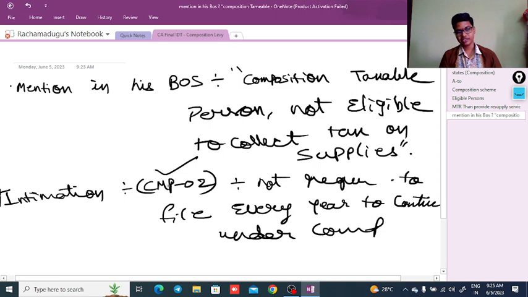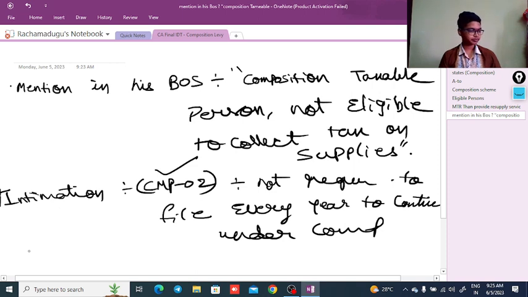Generally, the CMP 02 will be filed at the time of availing the composition scheme, but there is no need to file the CMP 02 every year for continuation of the composition scheme.